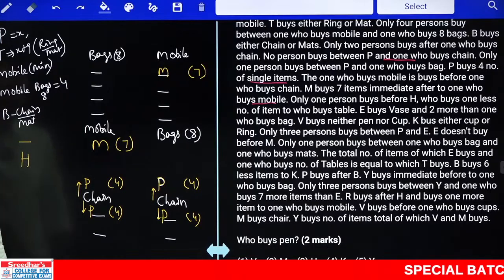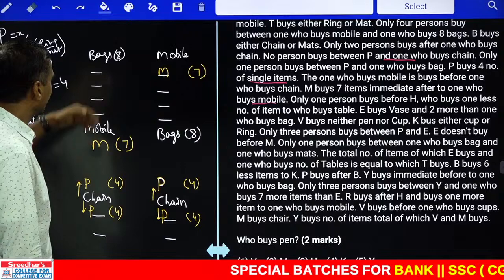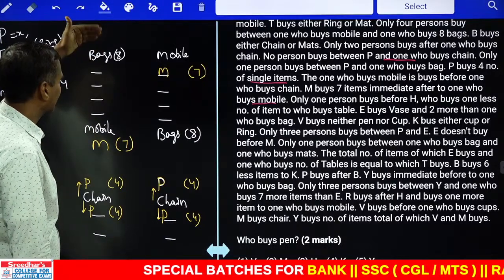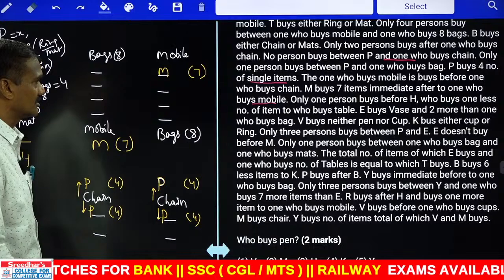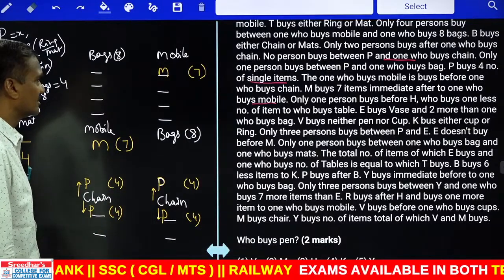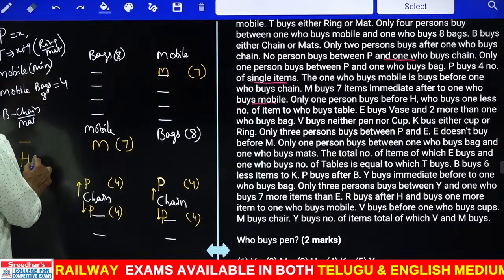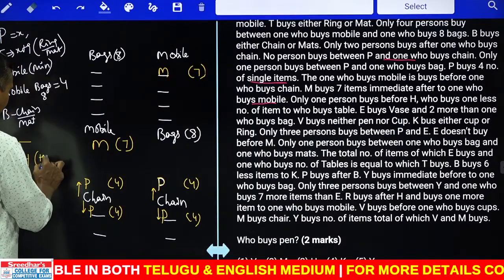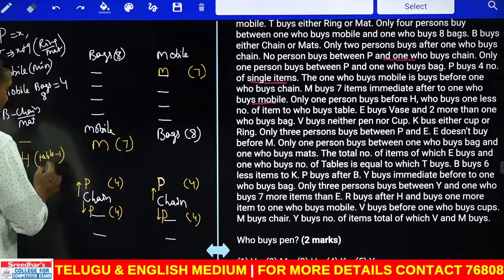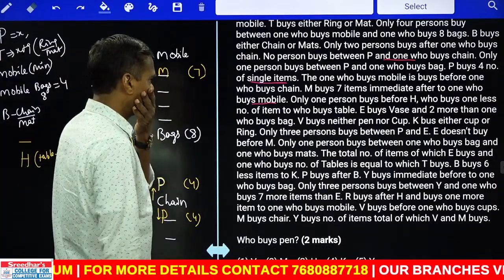Exactly one person. That means H must be second from the top. H is second from the top, అంటే ఇక్కడ బ్యాక్ కి హెచ్ కి మధ్యలో ఎంతమంది ఉన్నారో మనకు తెలియదు. ఇక్కడ మొబైల్ కి హెచ్ కి మధ్యలో ఎంతమంది ఉన్నారో తెలియదు. But H must be second from the top. H buys one lesser than the table. Now H buys what? One lesser than the table. Total number of articles will be -1. And only one person before H.